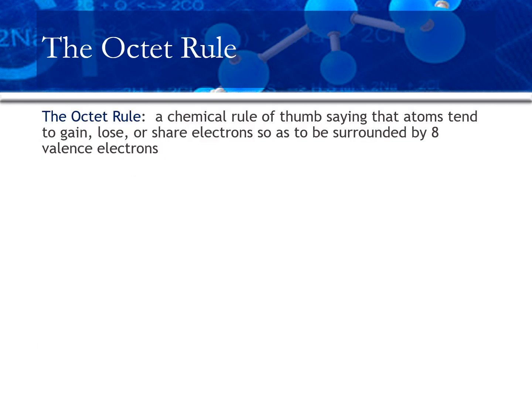Now the reason we can predict the number of bonds from a Lewis symbol has to do with something developed by G.N. Lewis called the octet rule that we're going to use to help predict bonds. It's a rule of thumb based on empirical evidence.